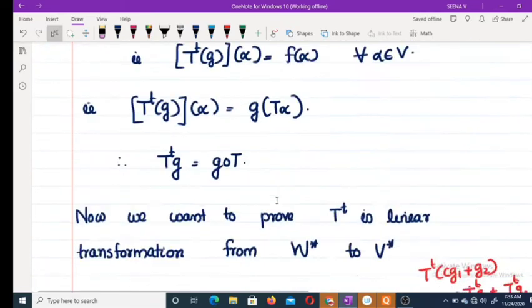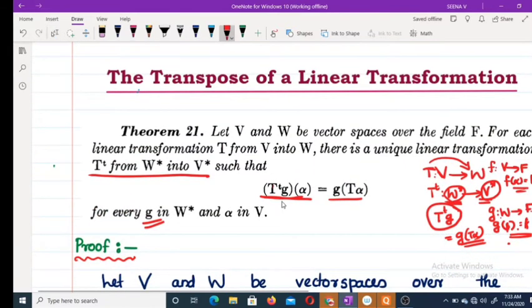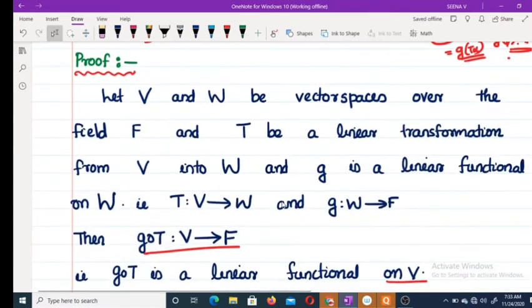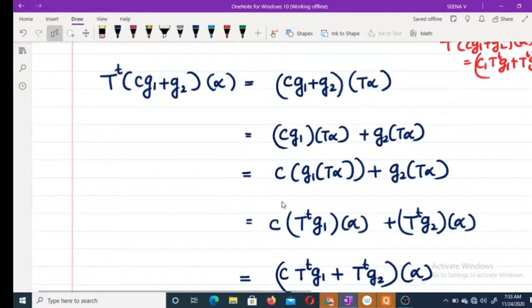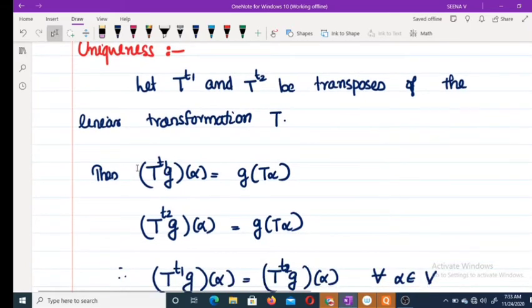Now here we have to prove there is a unique linear transformation. So now we are going to prove the uniqueness part. We assume T1 and T2 are transposes of the same linear transformation T, and we have to prove that T1 is equal to T2. Here we are defining T1 G of alpha equal to G of T alpha.